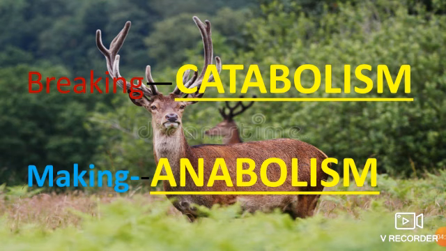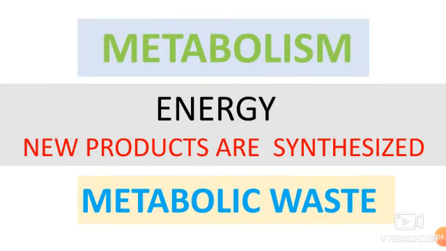The making processes which occur in our body, we call anabolism. Catabolic and anabolic activities together we call metabolism, right? So what is metabolism? The catabolic and anabolic reactions together we call metabolism.